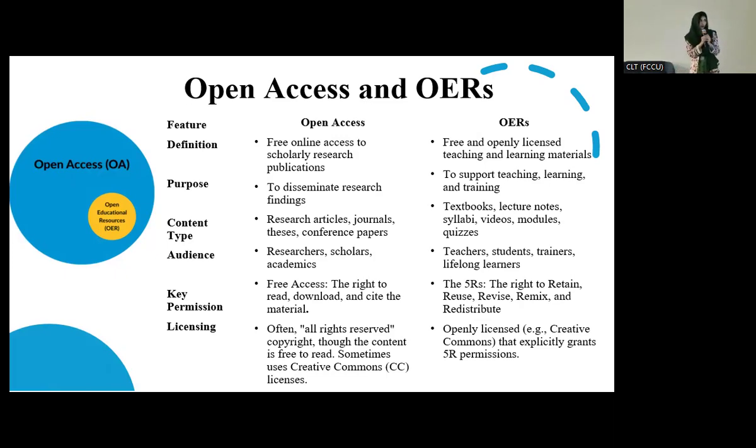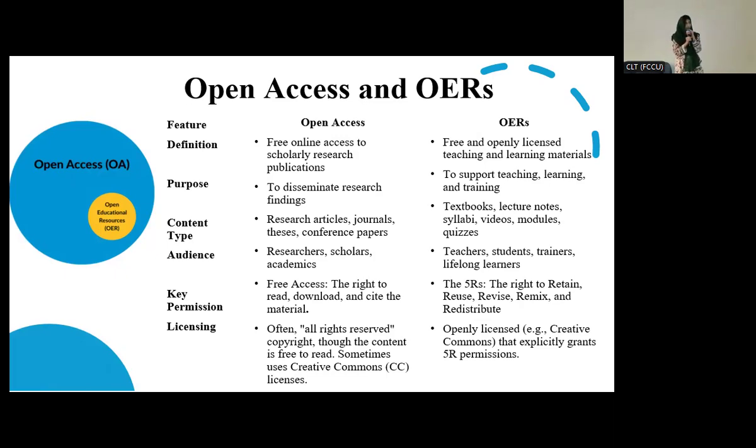If we see the purpose of open access, it is to disseminate research findings, right? It relates to the definition because it provides you online access to scholarly research publications. So the purpose is to disseminate research findings. The purpose of open educational resources is to support teaching, learning, and training, right? Trainers also use OER sources for lifelong learning.